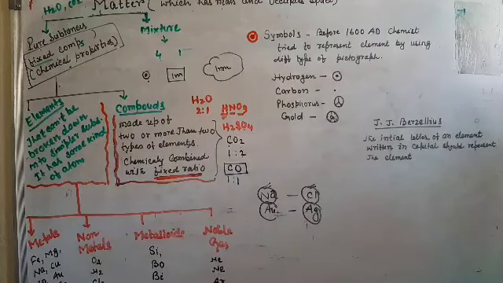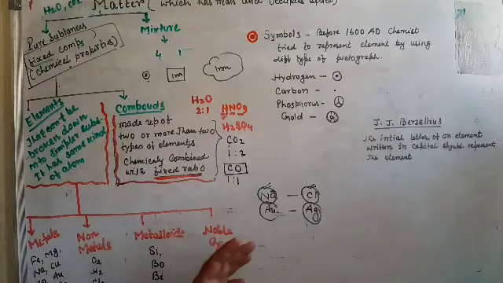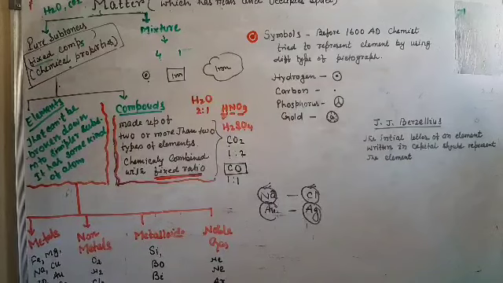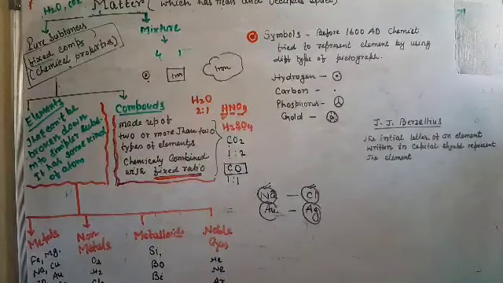Non-metals have completely opposite properties of metals. Non-metals are soft, bad conductors of electricity. There are some exceptions, okay, but generally most non-metals are soft, bad conductors of electricity, non-lustrous, that means dull, and they have no ductility, no malleability in nature. That is non-metals.